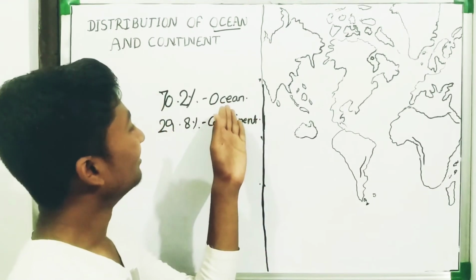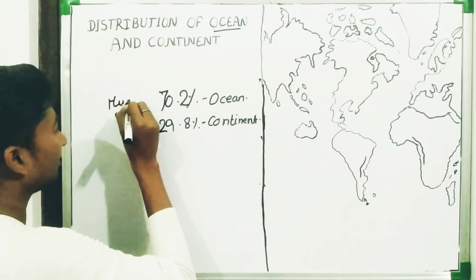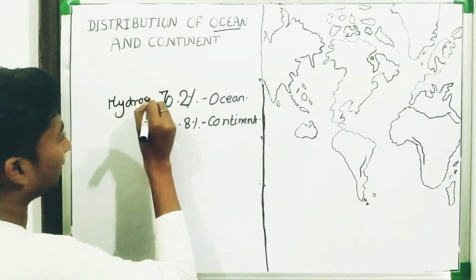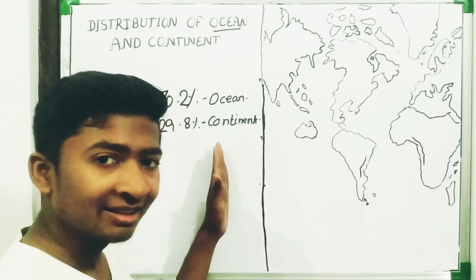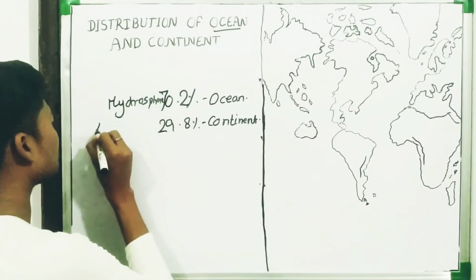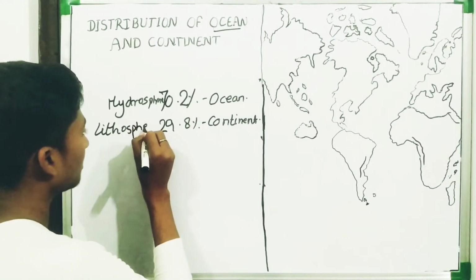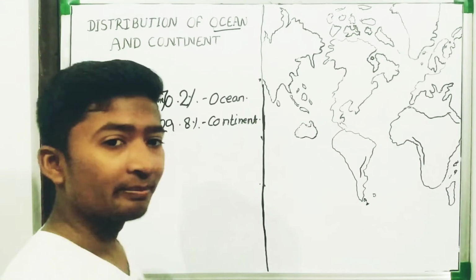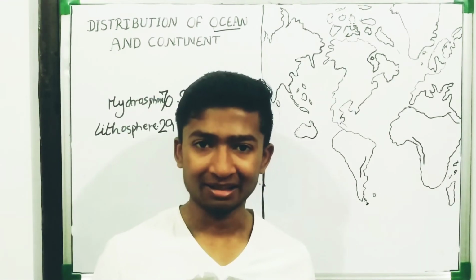The other name for ocean is hydrosphere. Hydrosphere. Okay, and another name for continent is lithosphere. Lithosphere. Okay.